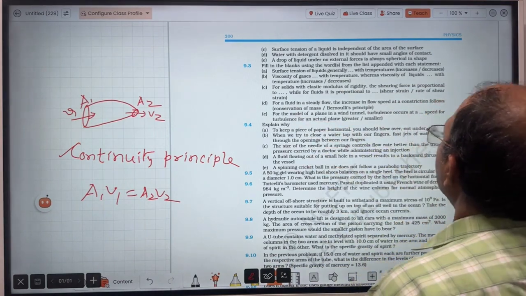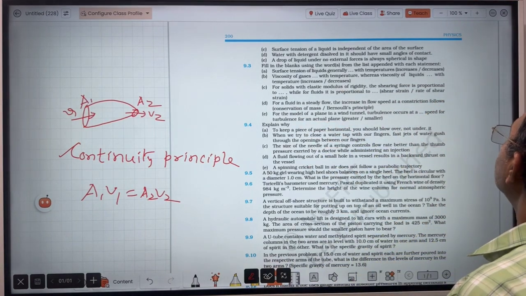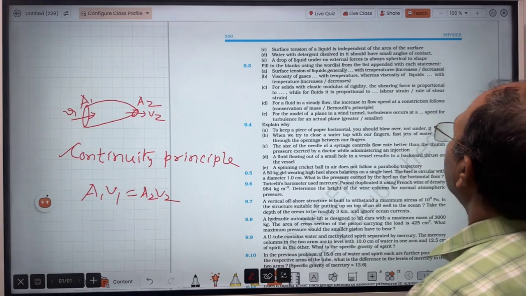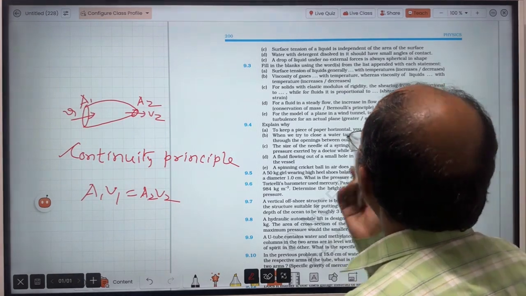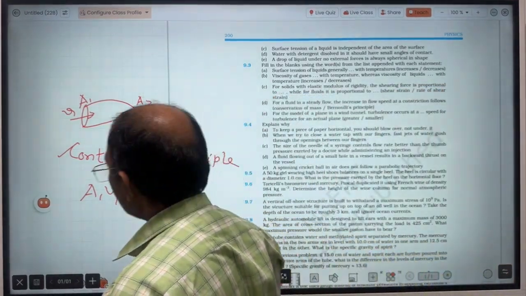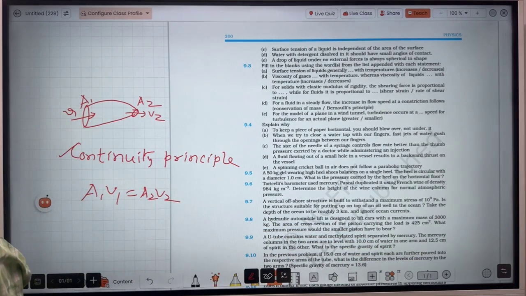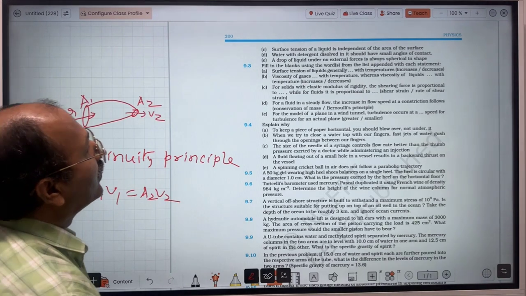For the model of a plane in a wind tunnel, turbulence occurs at a greater speed than for turbulence for an actual plane. So what is the concept?